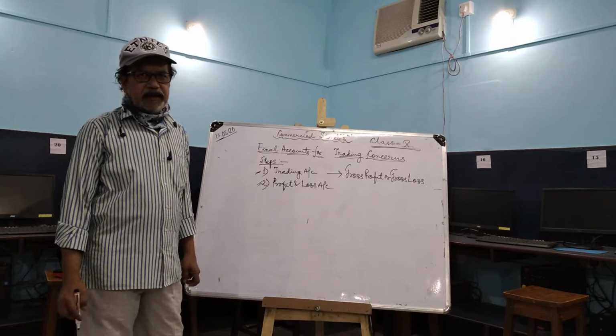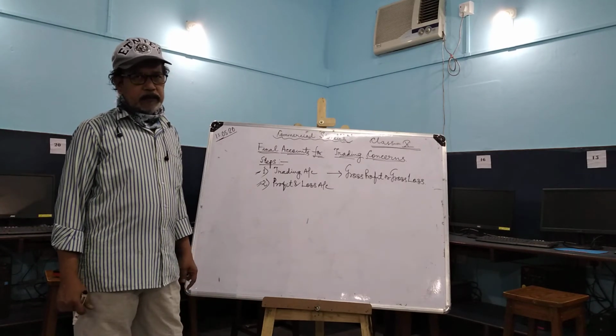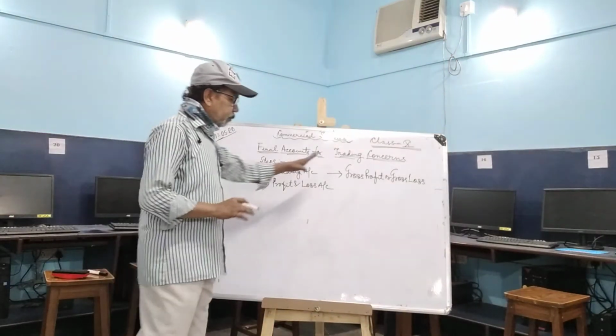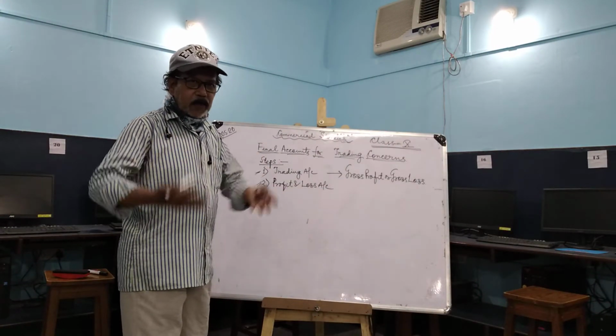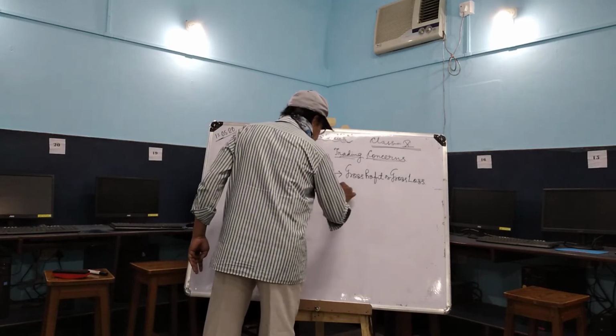This is the result of this account, the trading account. Right? Gross profit. Now I'll come to discuss that gross profit. What is gross profit? How is it calculated? How is it ascertained? We'll come to that point.